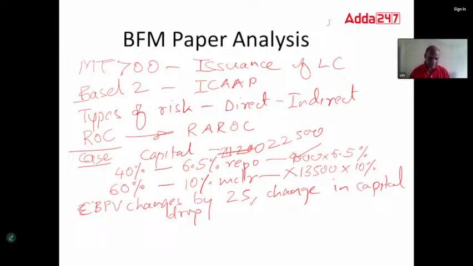Second, repo rate reduced by 15 basis points. If repo rate is reduced, then the price of the bond will go up, but capital will reduce. In this case, capital will reduce by 13.5. There will be a loss of 13.5 in the capital. Remember this figure, those who are going for the exam.